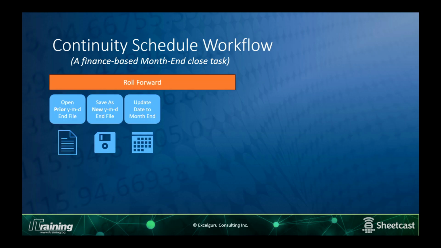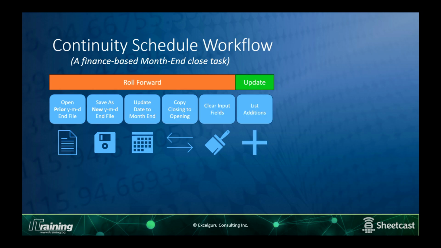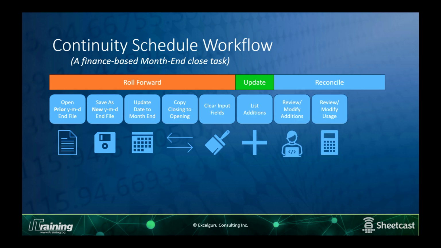Just to give you an idea as to how this works, it's broken down into 3 phases. Accountants do this every single month end, for lots of different accounts. So we start by opening our file, we save it under a new name, we go and update some data, we copy and paste, we clear some input fields. Then we add new stuff into it, and after that we get into the process of what we call reconciliation, which is where we look at things and try to figure out if they're supposed to be there or not. It's a boring accounting workflow because let's face it, accountants are boring. I am one, I'm allowed to say that, okay?